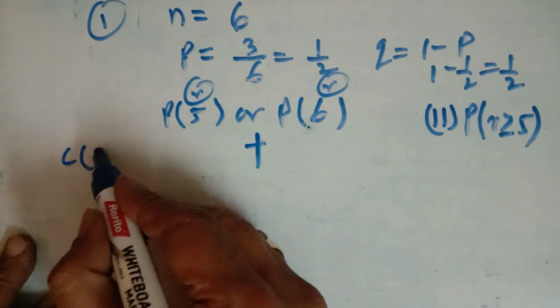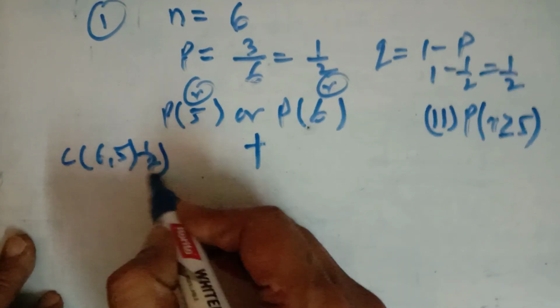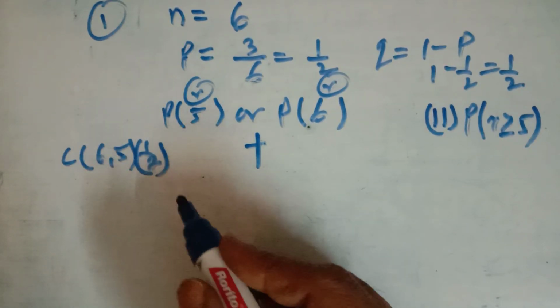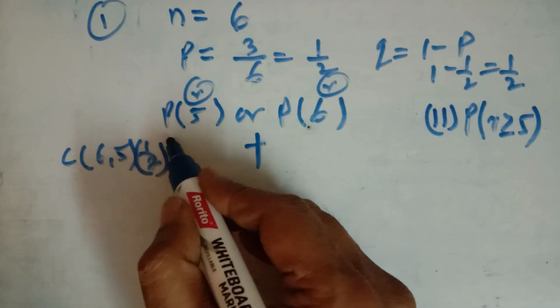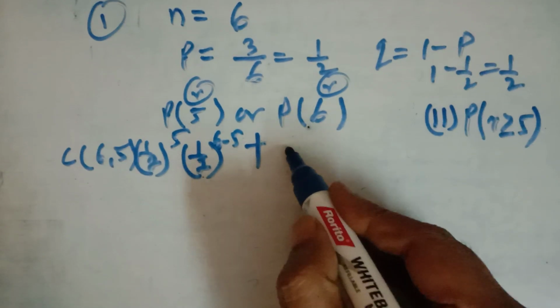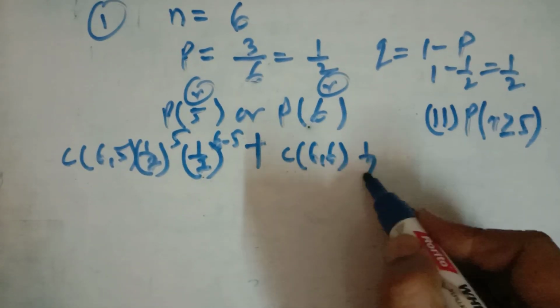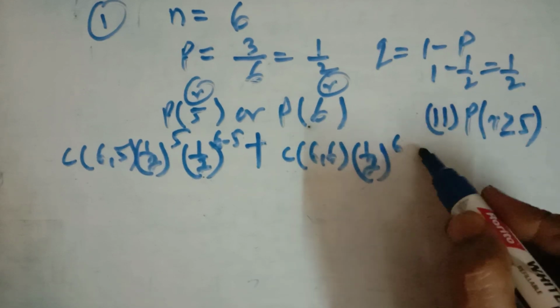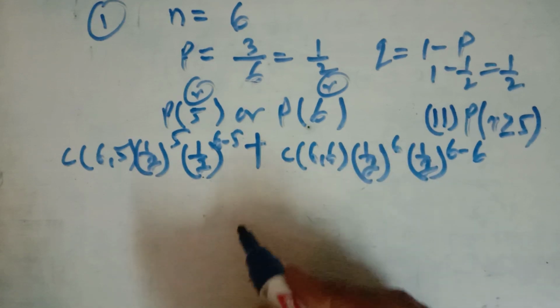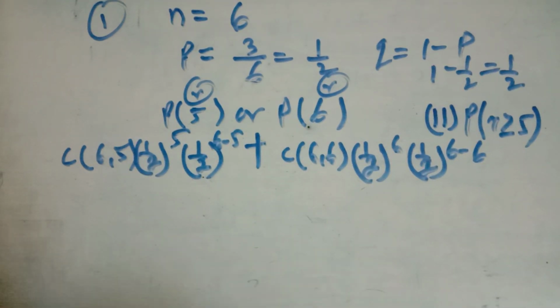So combination of n r, p raised to power r and q raised to power n minus r, the formula we have told you. Similarly here, combination of n r, p raised to power r, where r is 6, and q raised to power n minus r, that is 6 minus 6. Now you solve it, and you will get the probability of getting at least 5 successes in a throw of 6 dice. Success here is getting an odd number on a die.